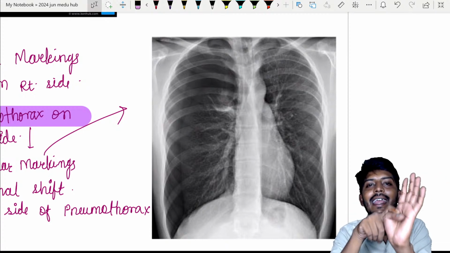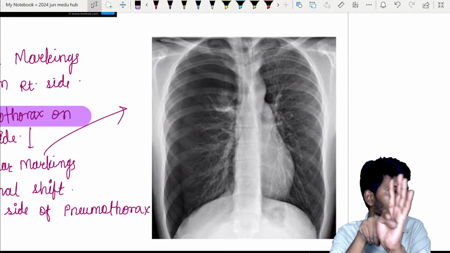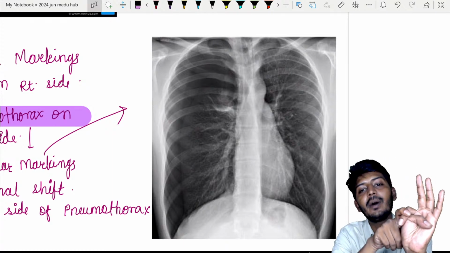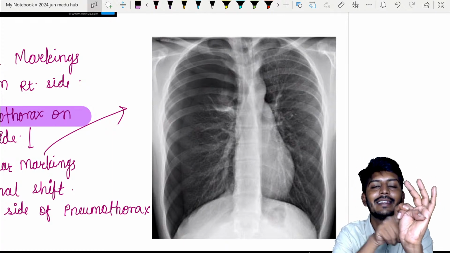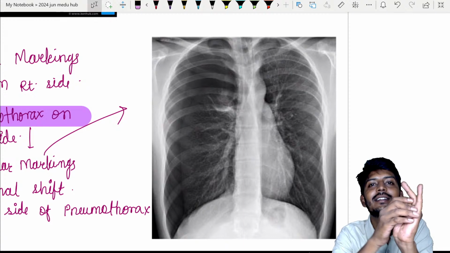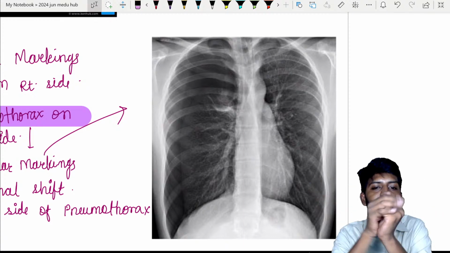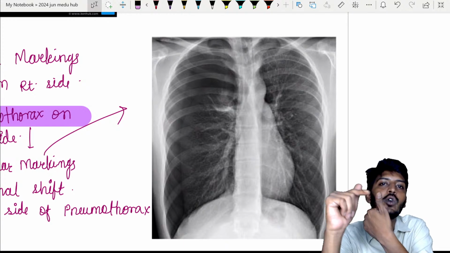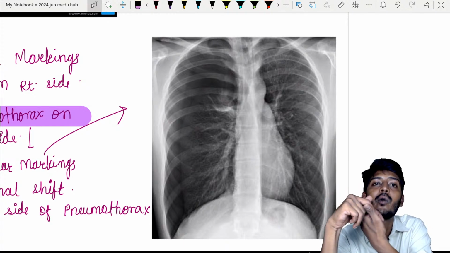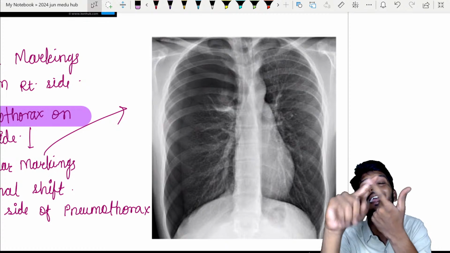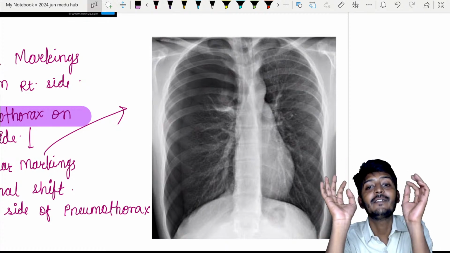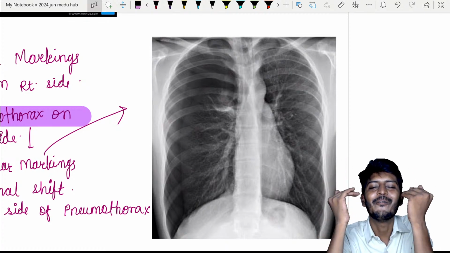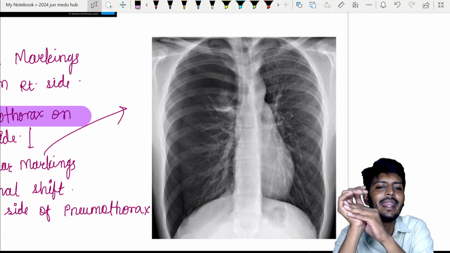A for angles. Which angles? Costo-diaphragmatic angles. B for bronchovascular marking. C for cardiac border. These three will guide you through a lot of MCQs. A, B, C. So what is that? A for costo-diaphragmatic angle. B for, what is that? Very good, bronchovascular marking. C for your cardiac borders. If you are able to pick up on all these things, it is very easy for you to understand many images.